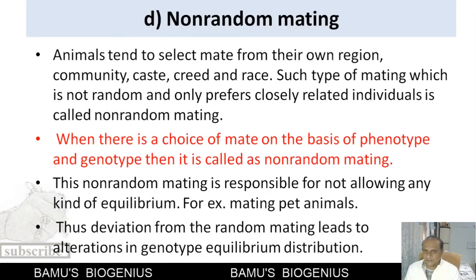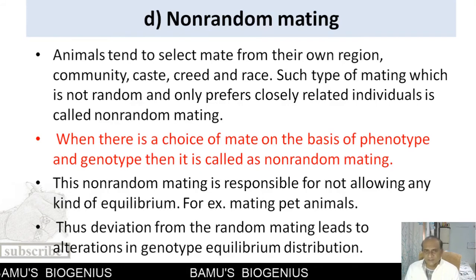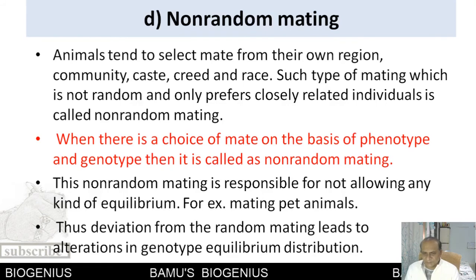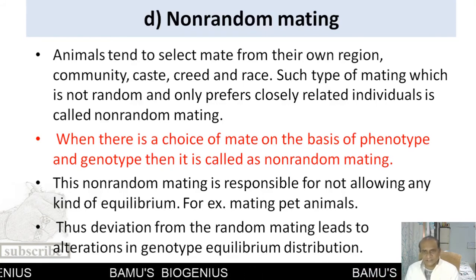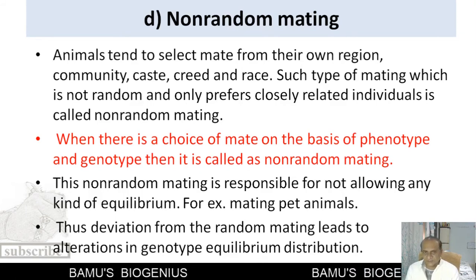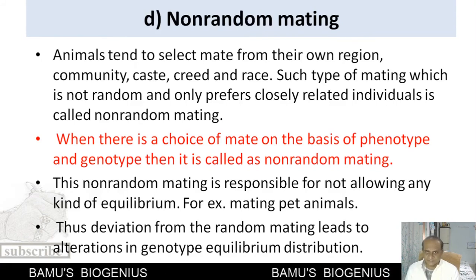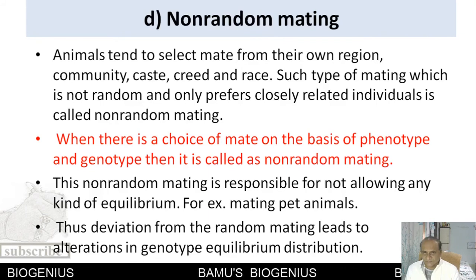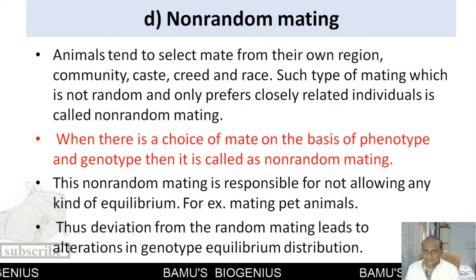The next point is non-random mating. What happens in non-random mating? When animals select a mate, they prefer a mate from their own region, caste, community, creed, or race. Such mating between closely related individuals is called non-random mating. If this mating is done with any kind of individual, then it is called random mating.